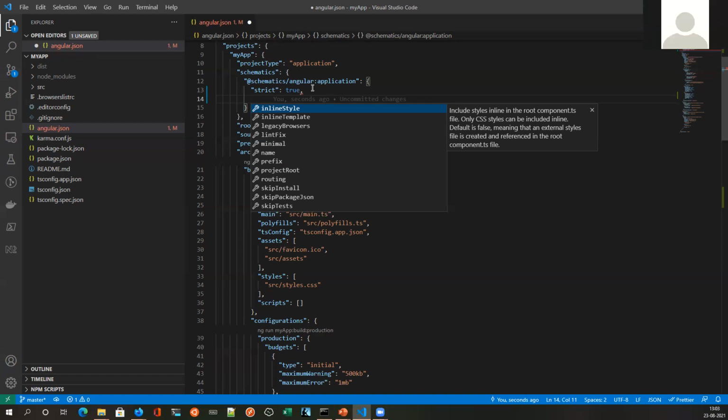So if I put inline style true, when it compiles, it will inline the entire style. Instead of using that extra file, it will put it in the TS file itself. So that way you can control a lot about Angular over here. Fine, sure. Got it.